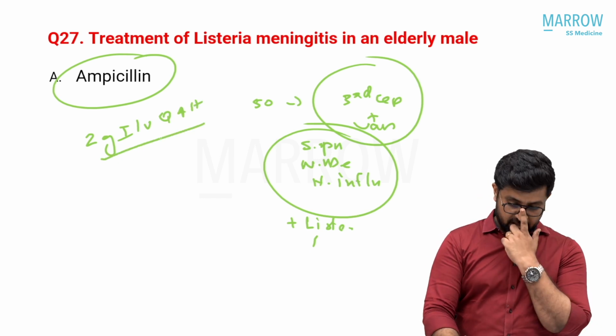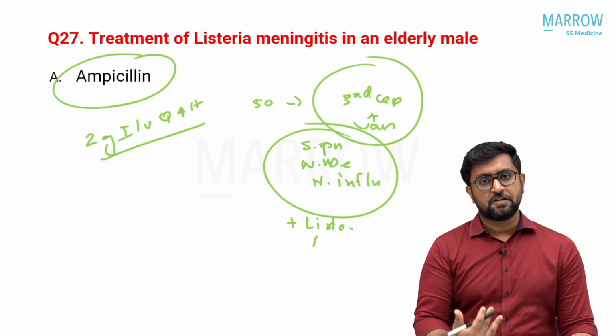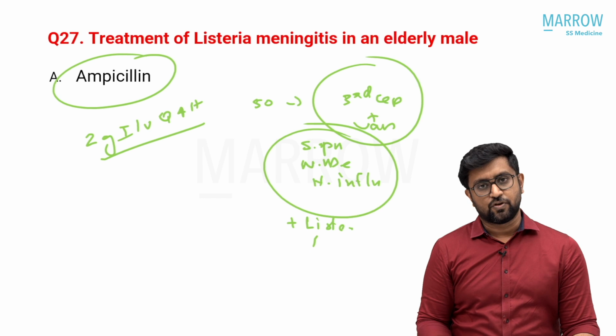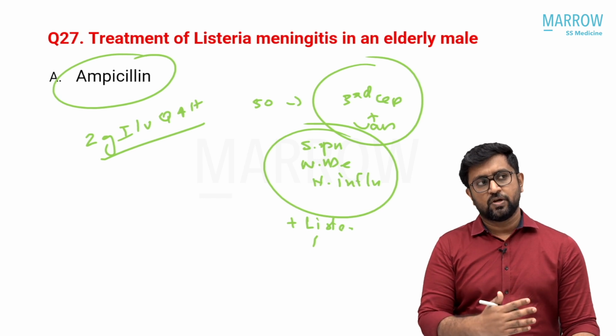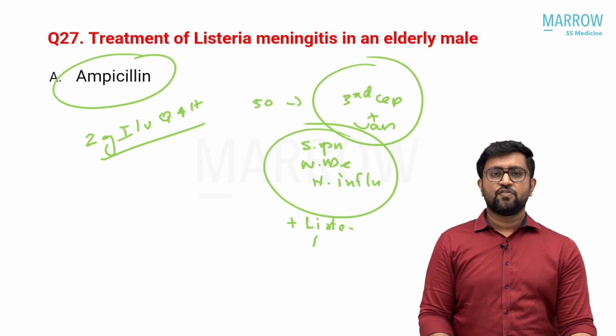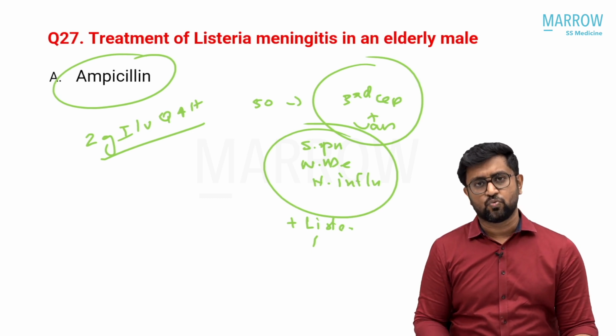But remember, even though they recommend cephalosporin plus vancomycin, in majority of patients, especially in India and particularly in South India, you can treat with only cephalosporin, because pneumococcal resistance is much lesser. Even if you are not able to give vancomycin, like when the patient has renal dysfunction, you can treat with ceftriaxone 2 gram also.